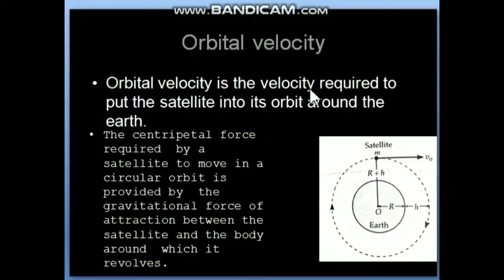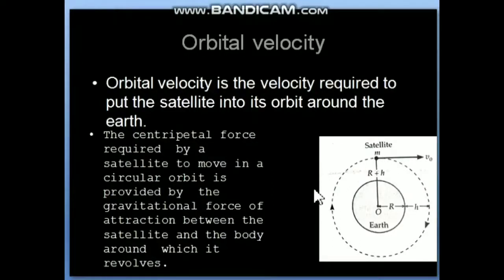That is called orbital velocity. Thus orbital velocity is the velocity required to put the satellite into its orbit around Earth. Now what factor will help us in putting a satellite in its orbit? That is the two forces. First is centripetal force and second is gravitational force.